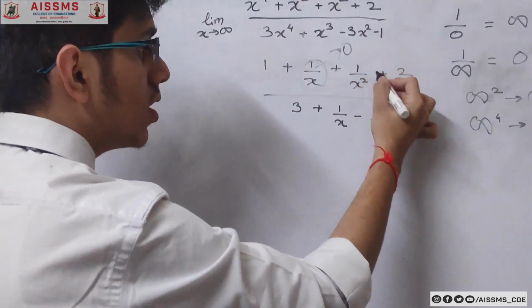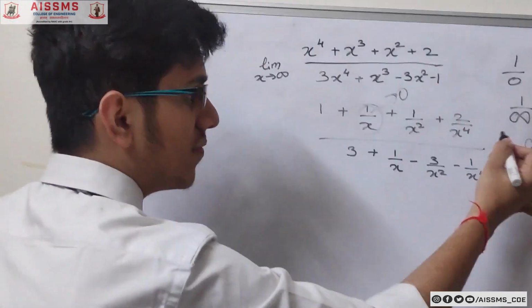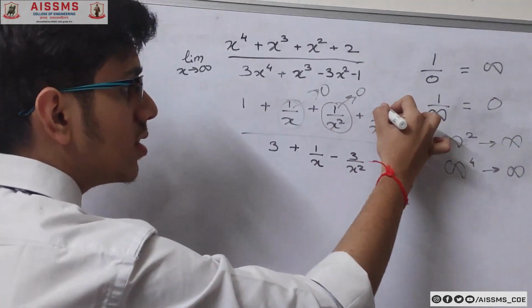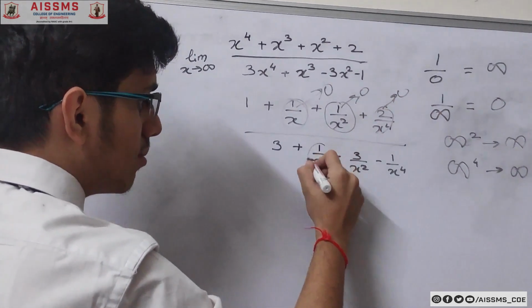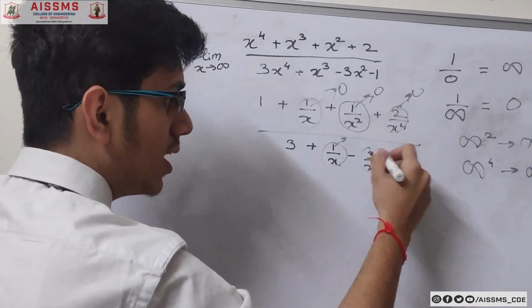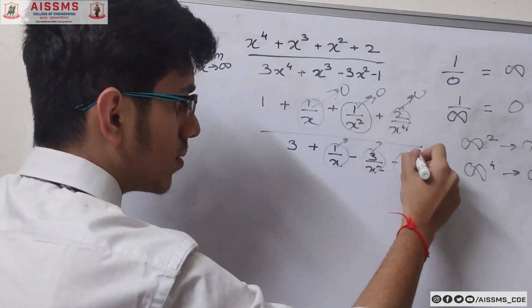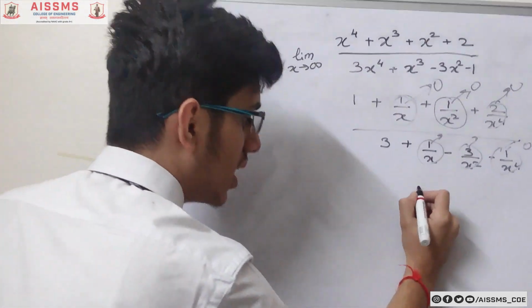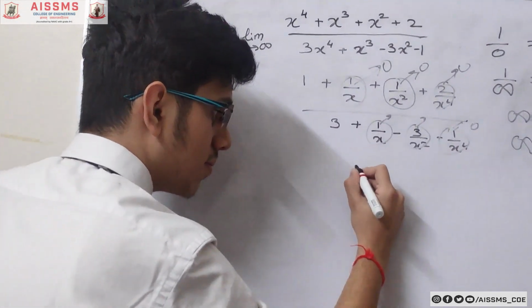So this also becomes 1 upon infinity form, and this will lead to 0. Again this will also lead to 0, and similarly all these terms will tend to 0. So basically we are only left with 1 upon 3, which is our final answer.